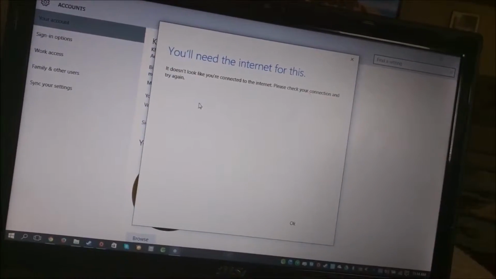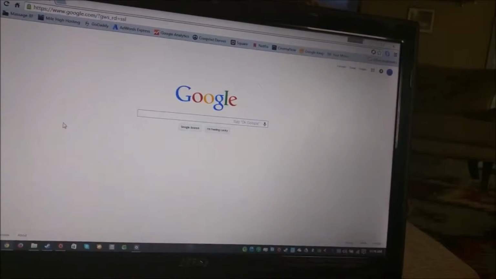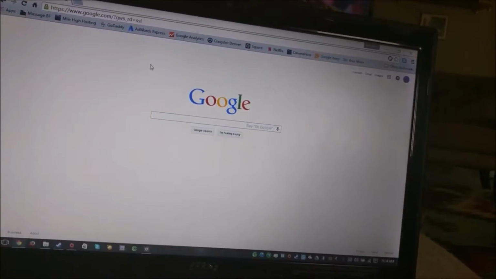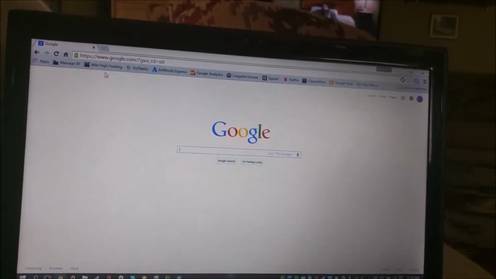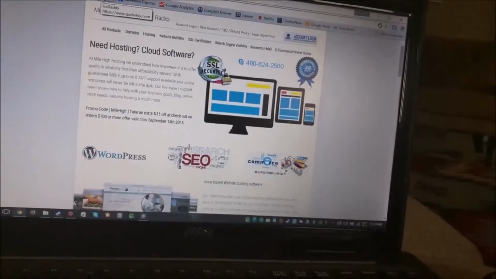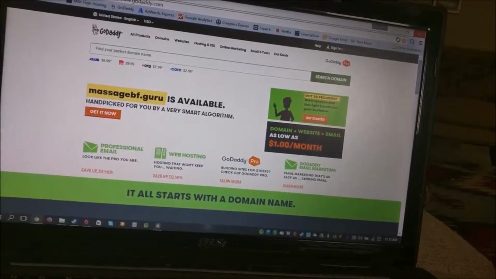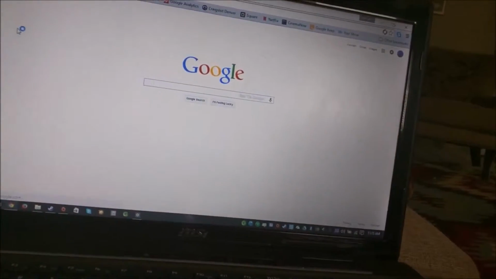See that? It says you'll need the internet for this. I am connected to the internet. That's how my internet connection is encrypted in the first place. You see, if I go into Google Chrome, I can access websites just fine. So the problem is not the internet, the problem is basically Microsoft, because it's their products that are not working.